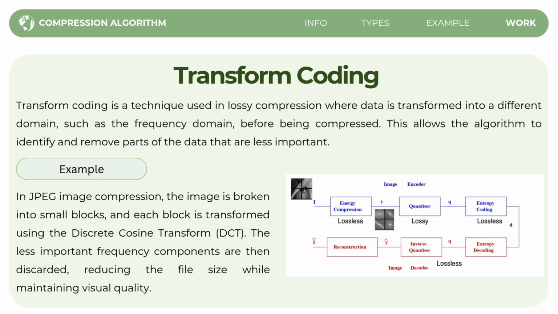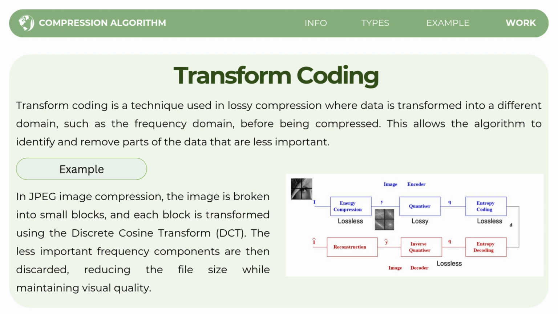For example, in JPEG image compression, the image is divided into small blocks. Each block is then transformed using a technique called discrete cosine transform. The DCT helps convert the image data into different frequency components.